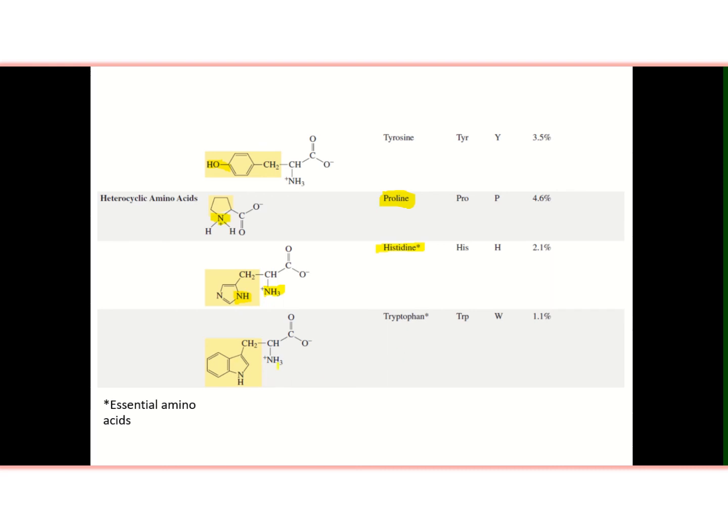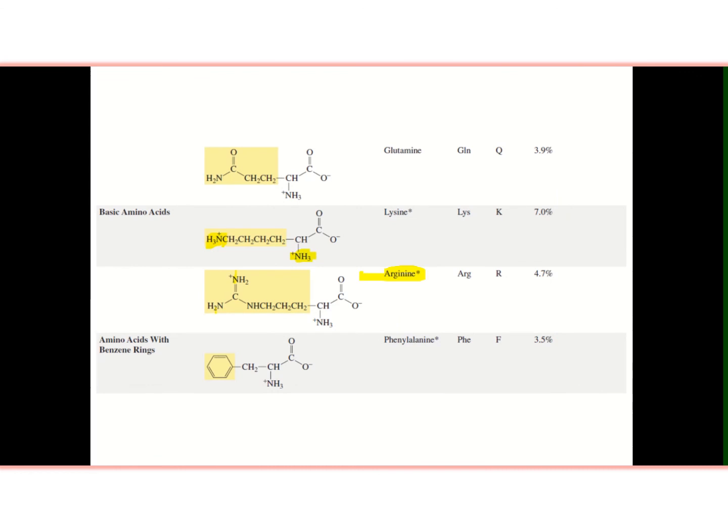Tryptophan, this is further, and you can see this star marks essential amino acids. Tryptophan, histidine, all these are essential amino acids, and the amino acids which are not shown with the star are non-essential amino acids. Essential amino acids are those which are required in diet.